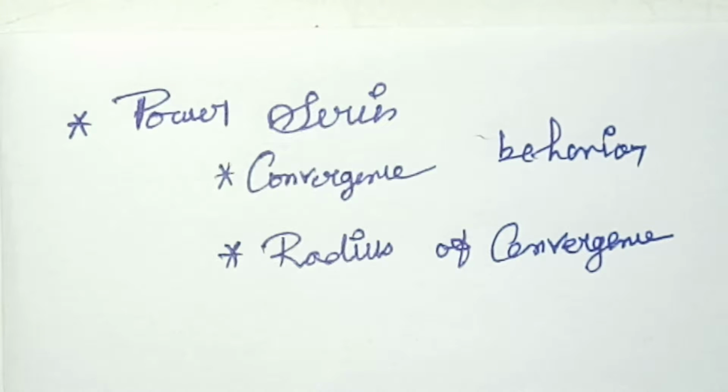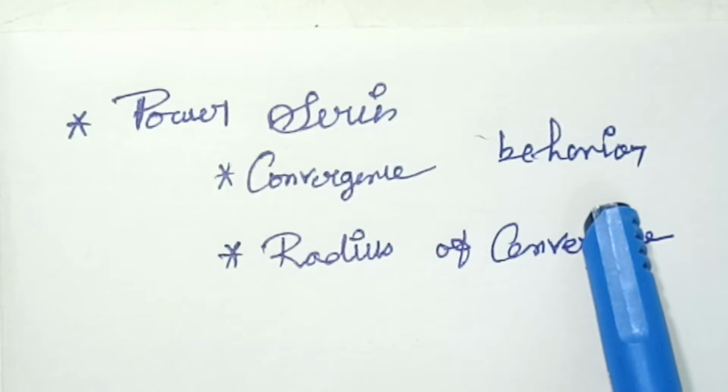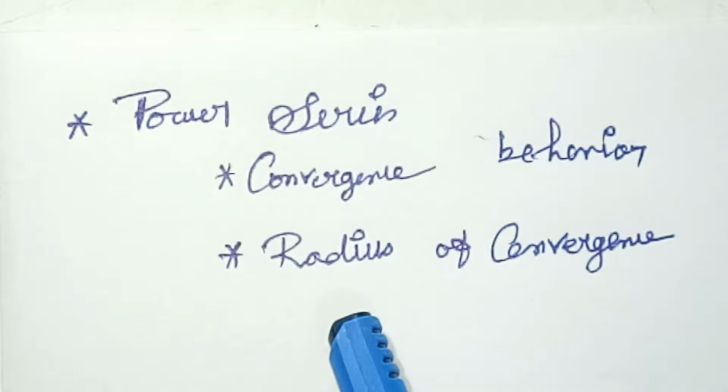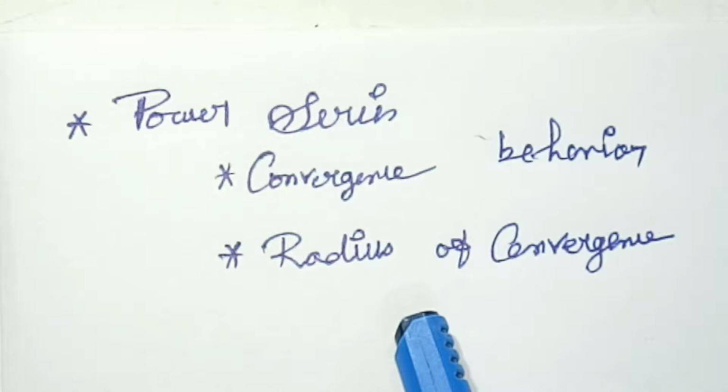In this section we are going to discuss power series. In the power series we are going to discuss the convergence behavior and also what is the radius of convergence, then how to find a radius of convergence.